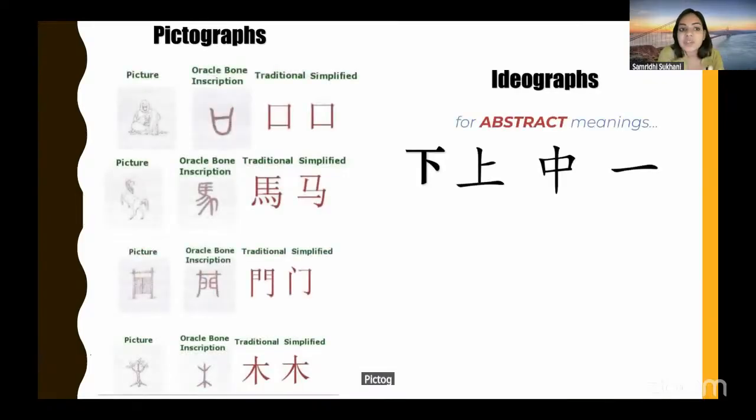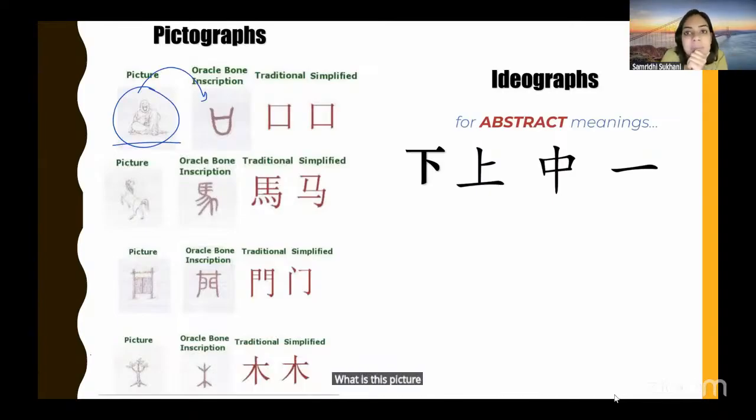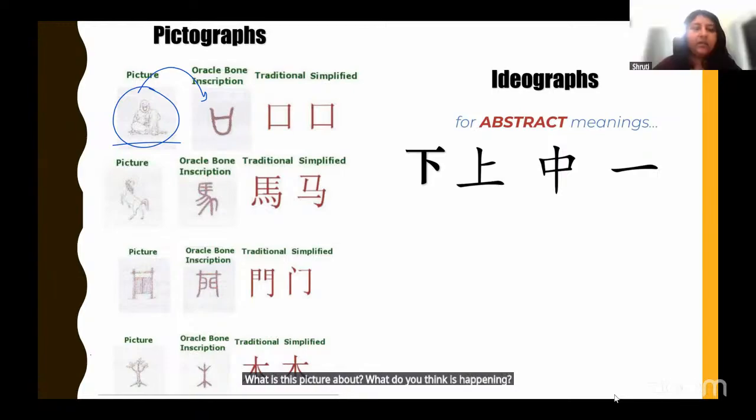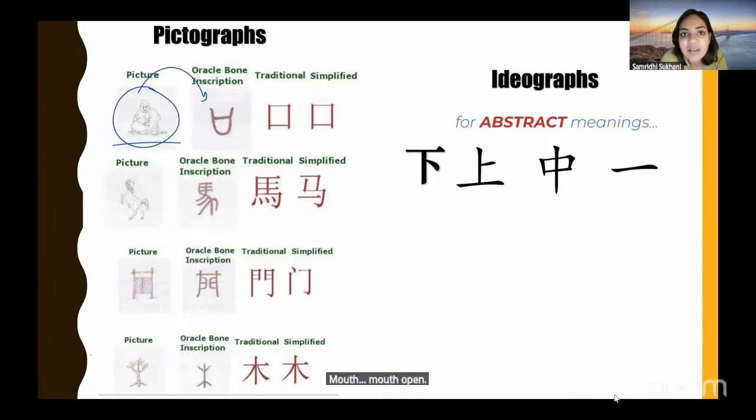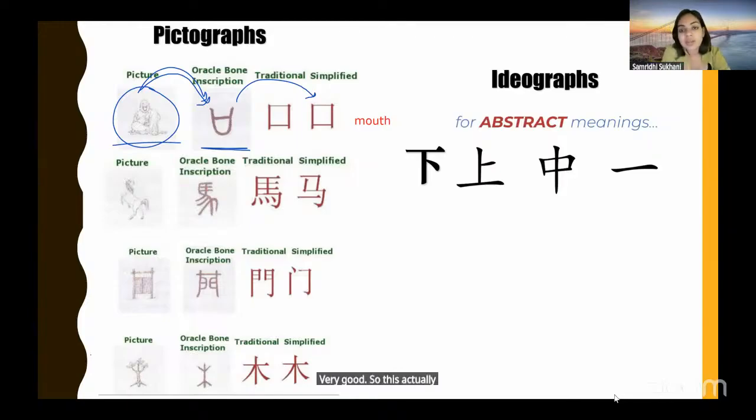Pictograph is literally a picture-based character. You see a picture and you derive the character out of it. What is this picture about? What do you think is happening? Smile. Sitting. Basically, the Buddha is sitting and smiling, right? And we have captured his smile over here. And the smile actually now looks like this, which becomes the character for mouth. Very good. So this square thing is not a window or anything, but is actually the character for mouth.